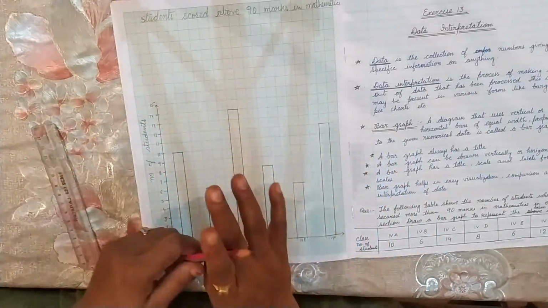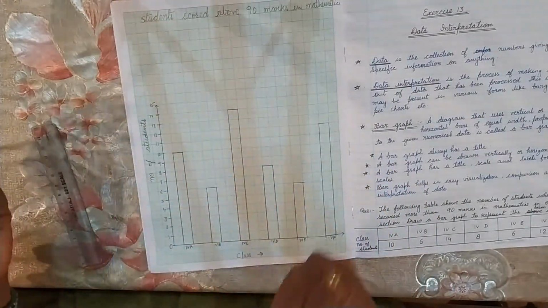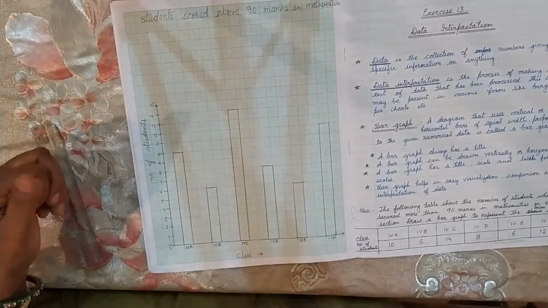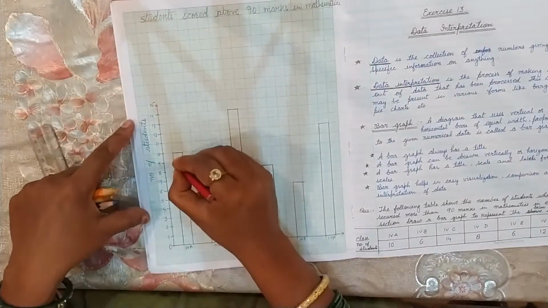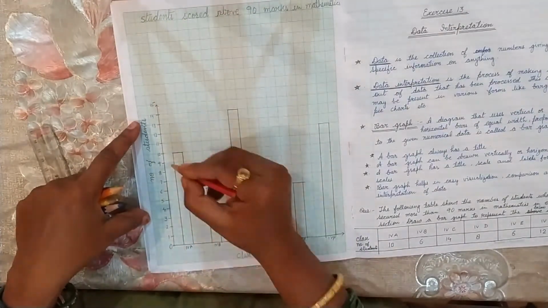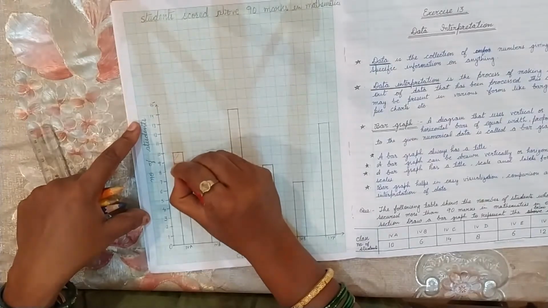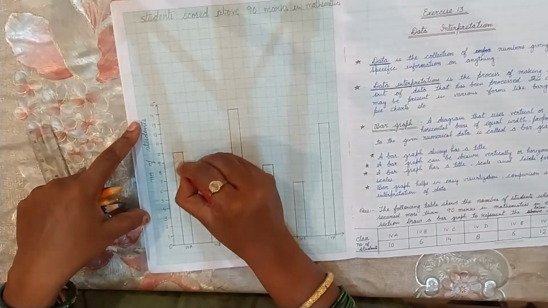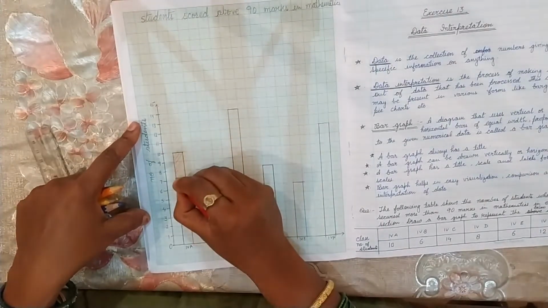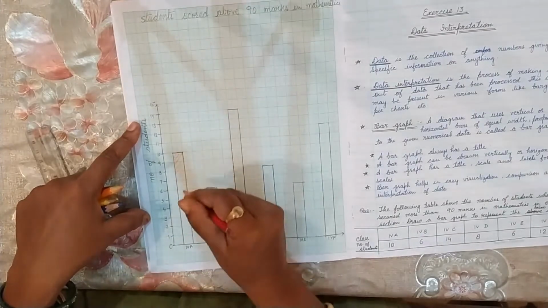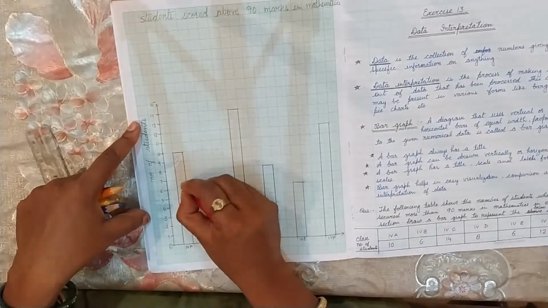Now, if you want to make it colorful or more presentable, you can use color also. Since all are different sections, I can use a different color for each. First, I am taking the red color to represent 4th A. And instead of coloring the whole thing, what we have to do is just draw this line. It is easy also, it will save your time.